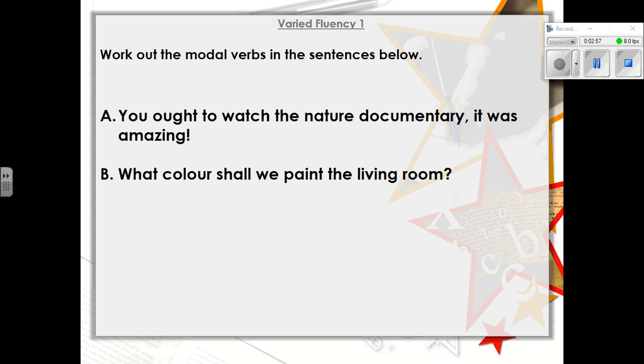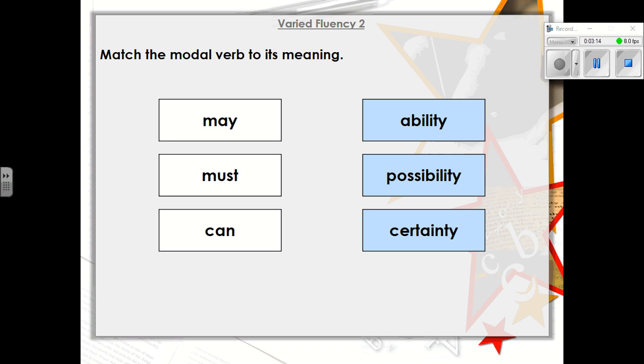Next, work out the modal verbs in the sentences below. So pause the video quickly, just have a quick look. Where are your modal verbs in these 2 sentences? Okay, so your first one is ought to. You ought to watch the nature documentary. It was amazing. And what colour shall we paint the living room? Shall is your modal verb.